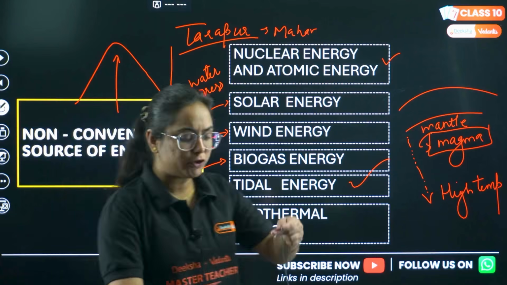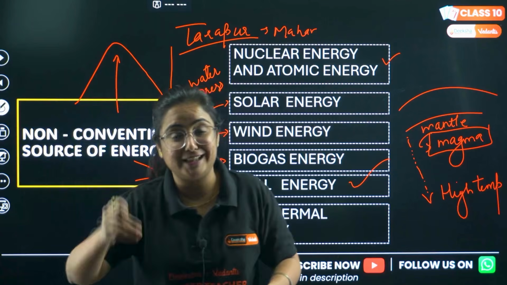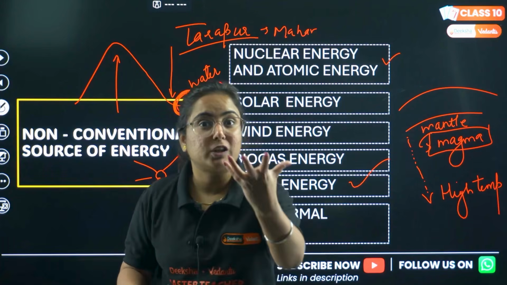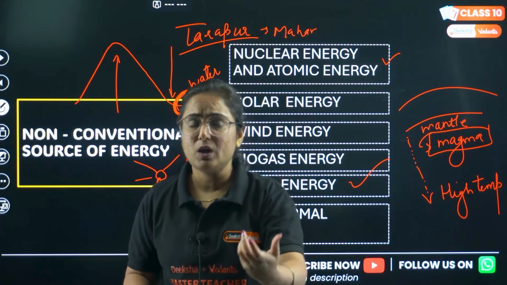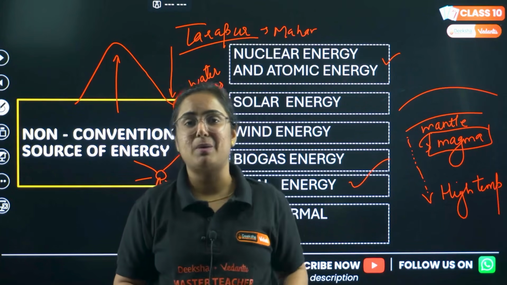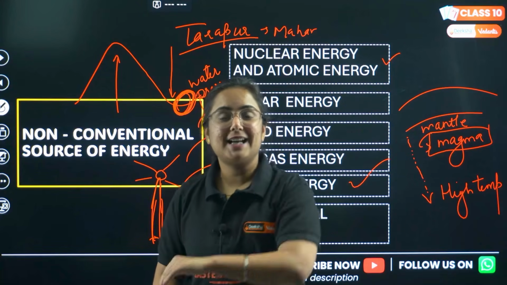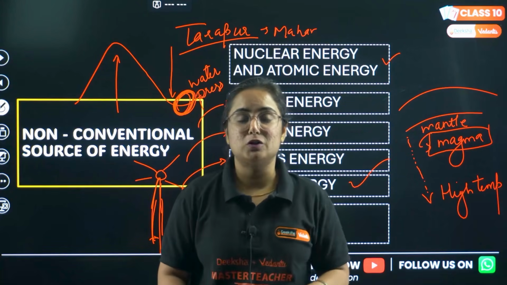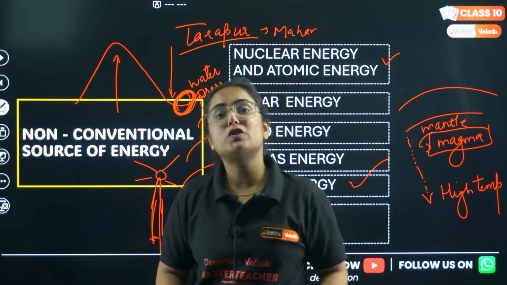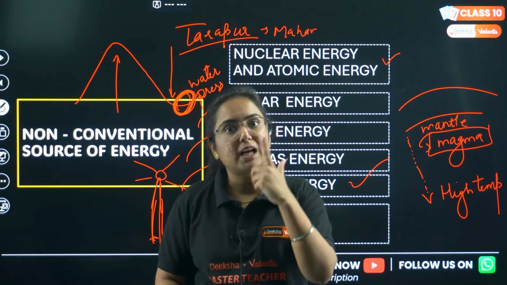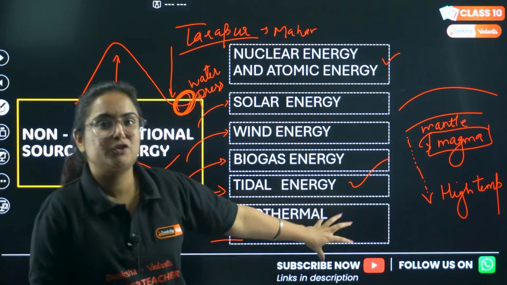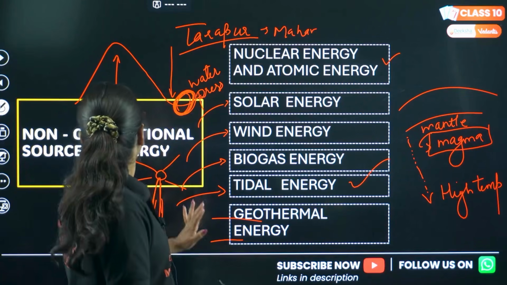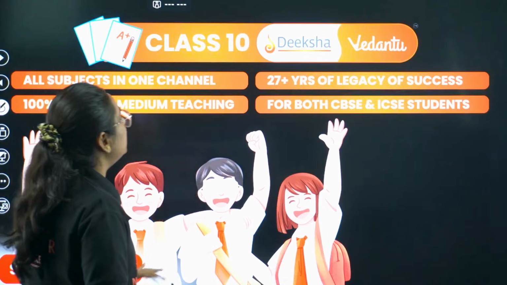If we talk about geothermal energy, there are places in India which have warm water kunds, for example Puga Valley in Himachal Pradesh and Manikaran Sahib also, and both are sources of warm water. How is that water warm? Because of this geothermal energy. And this is what the chapter was all about.